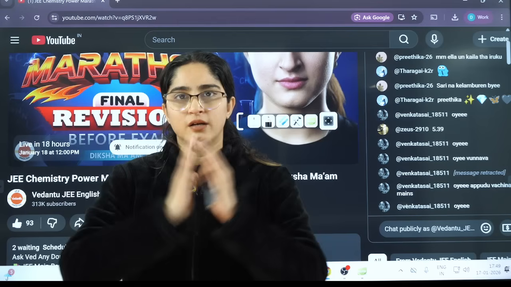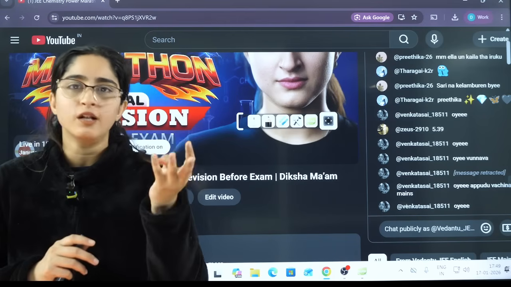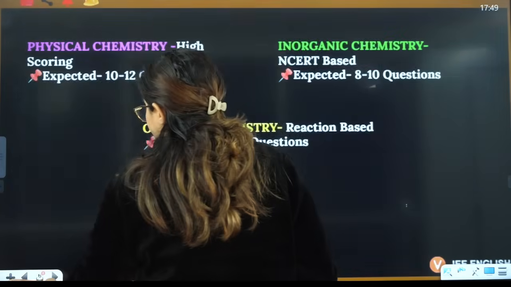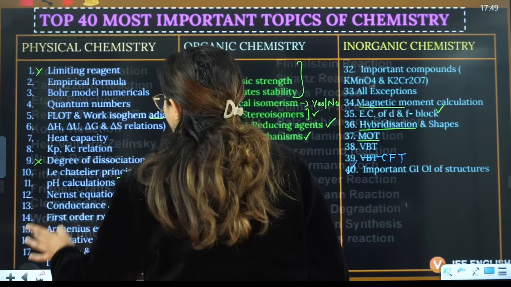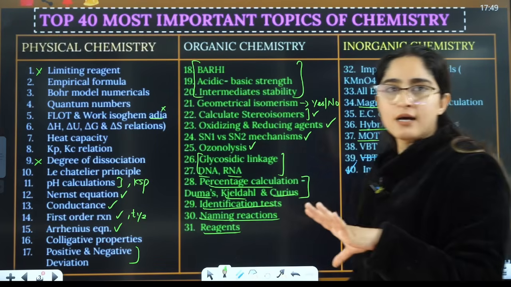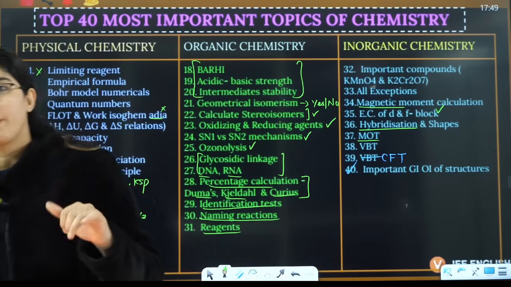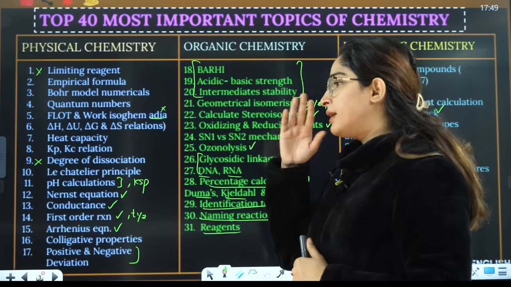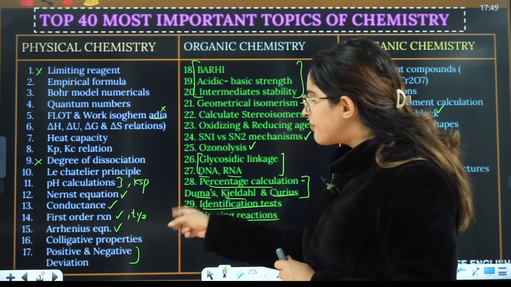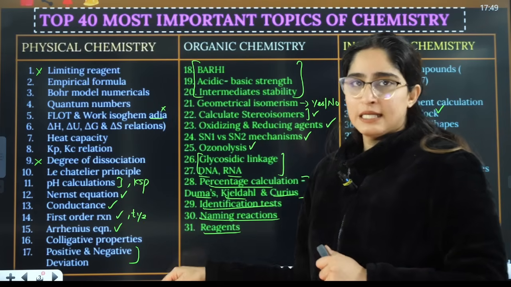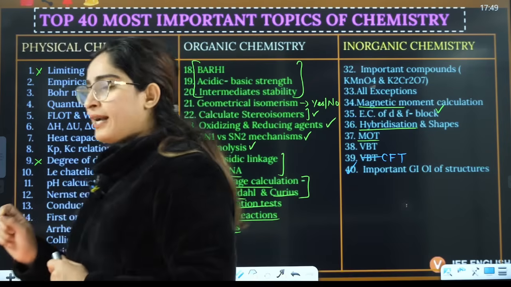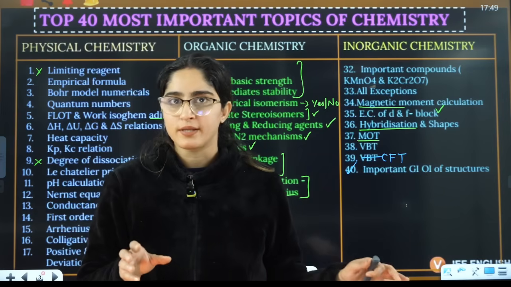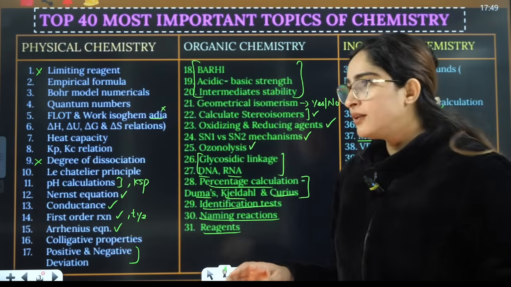I'll complete full physical, organic and inorganic chemistry. So the major things will be all the things that I have discussed here. All these topics that are there, I'll do in the class. Okay, so all of these 40 topics I'll do in the class. And not only these 40 topics, I'll also do some topics here and there that I have not written here, right? Those also I'll do in the class itself, but I'll mark which ones are under the 40 topics. So that is the final revision on this channel for chemistry, right?